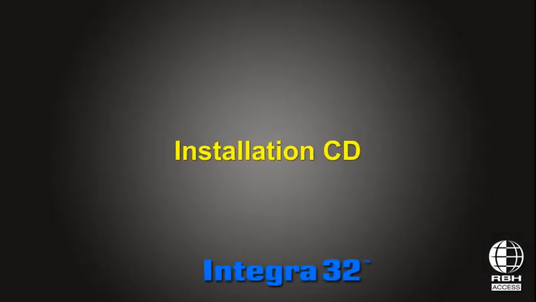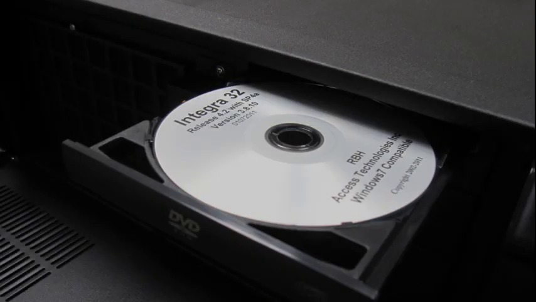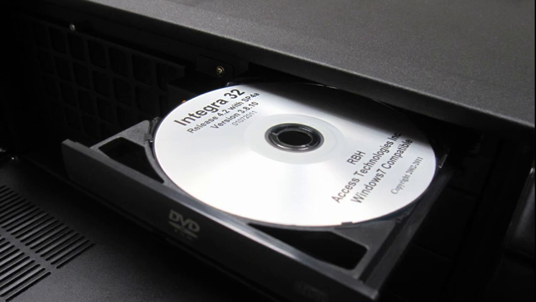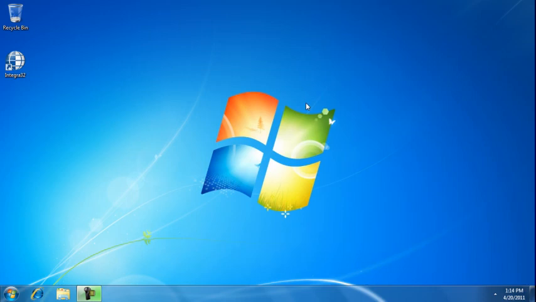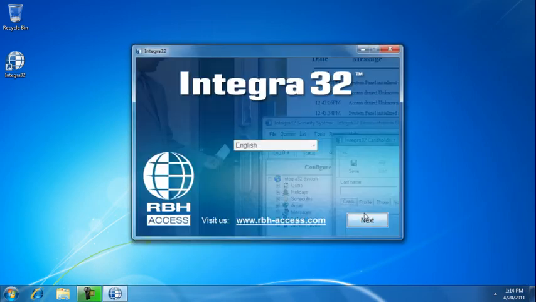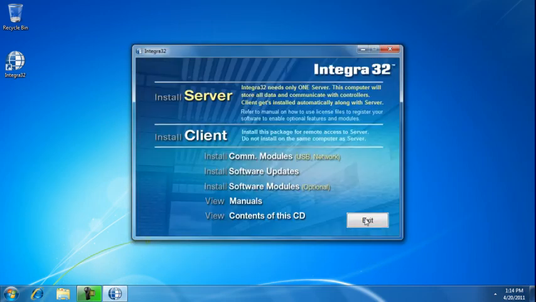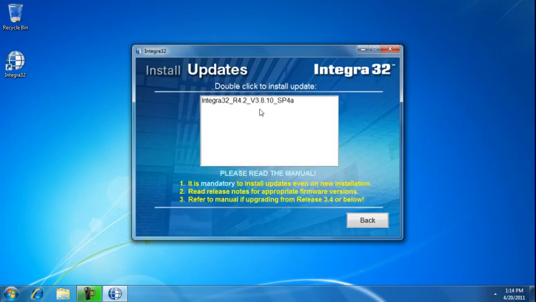Let's get acquainted with the Integra32 installation CD. Insert CD into the drive. Click to run Integra32 Setup Installer. Click Next. Under Software Updates, we keep a list of available service packs on the CD.